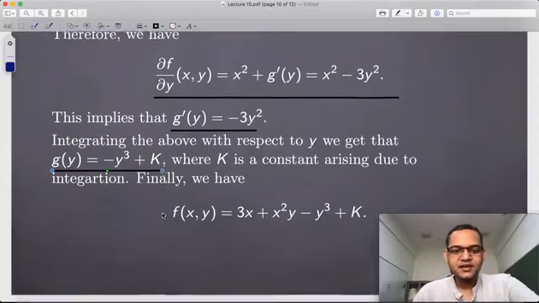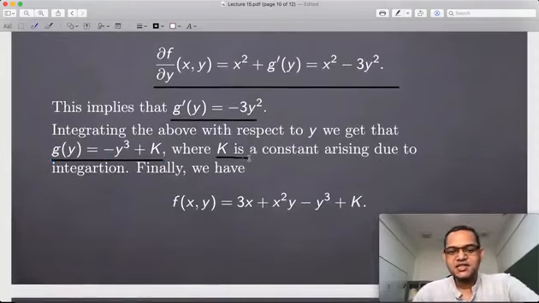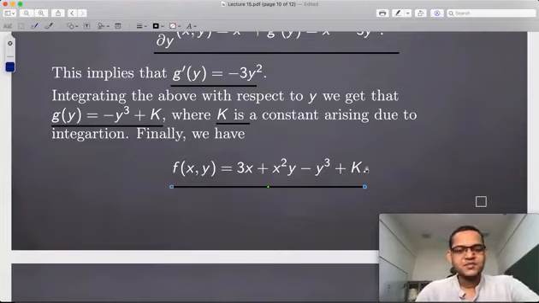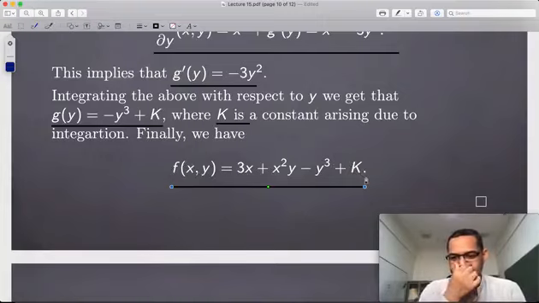And of course this constant is going to come because of the integration. So the general form of the potential function is going to be this, where this constant is k. If you want some additional condition, that will determine the constant. For example, if you say that f of (0, 0) is 0, then k will be 0. So some initial condition or extra condition will tell you what this k is. Otherwise the general form is just this.